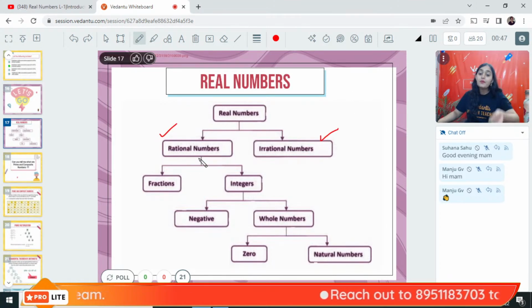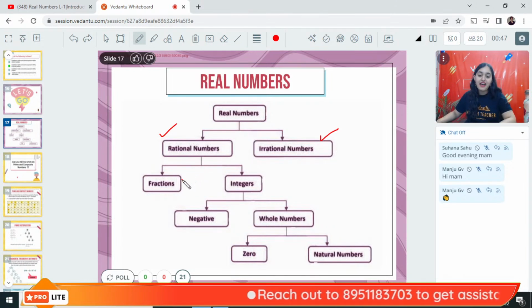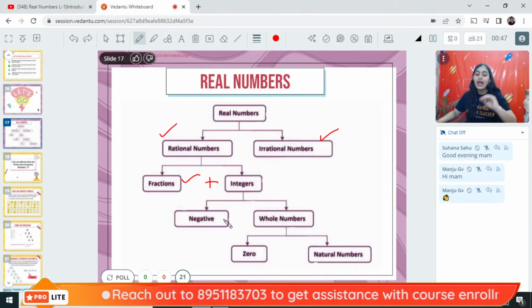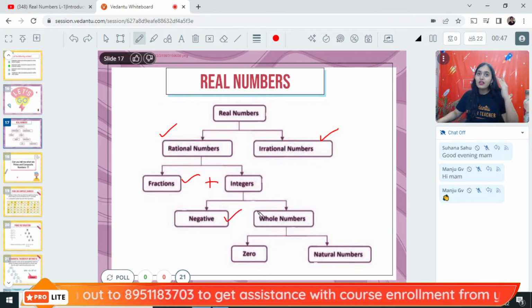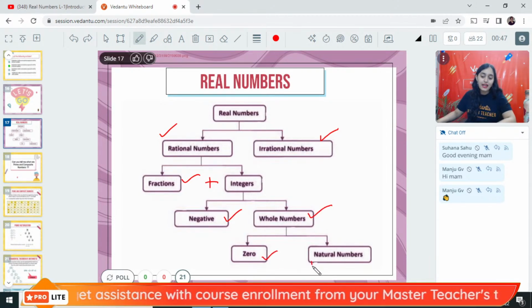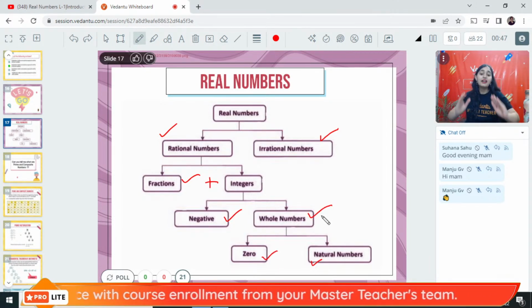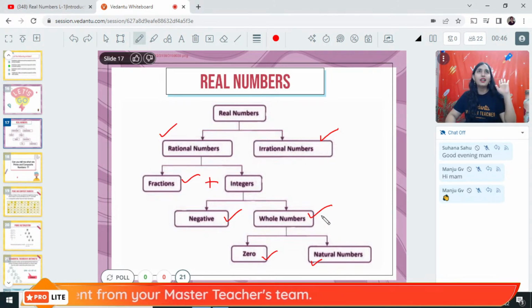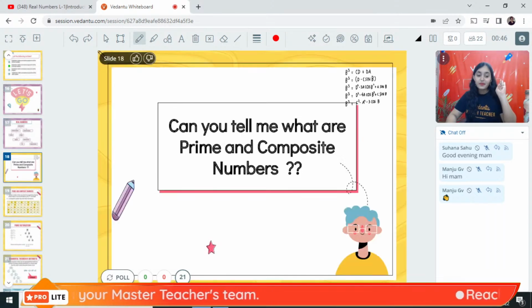Under rational numbers, we have fractions and integers. Under integers, we have negative numbers, natural numbers, and whole numbers, and whole numbers include zero and natural numbers. This is a perfect chart to represent the number system. You all know about it from, I think, class 8 at least, right?